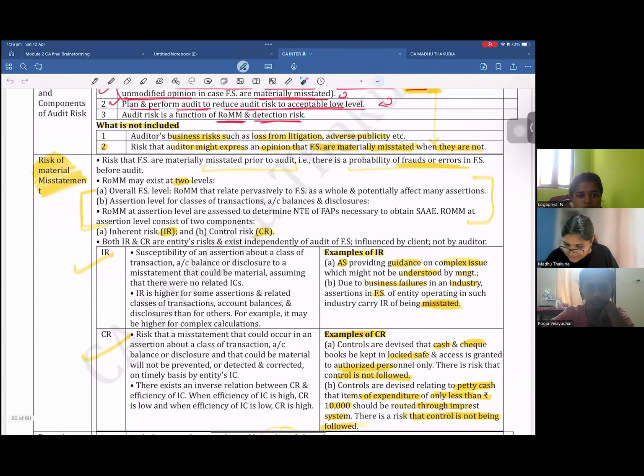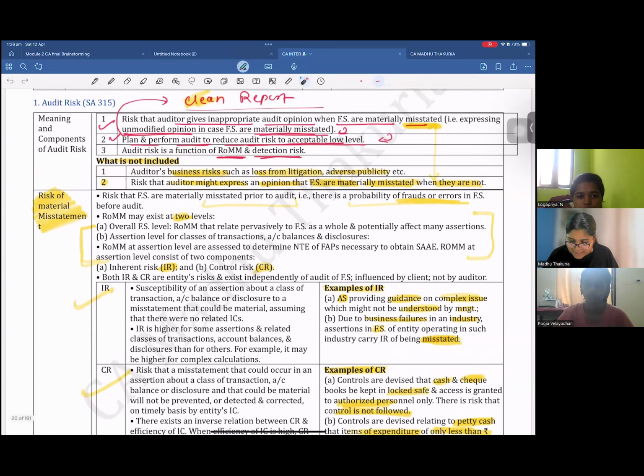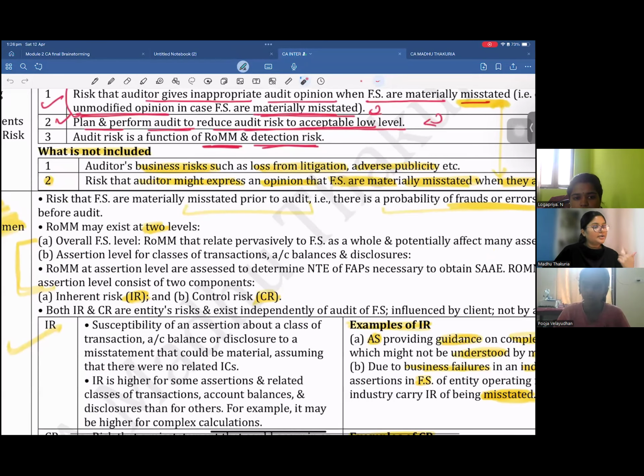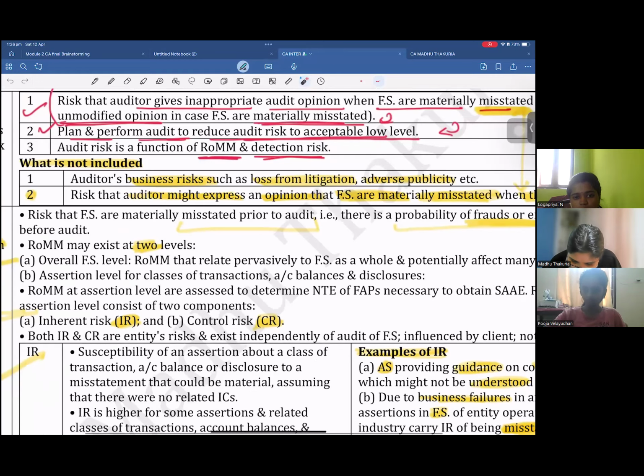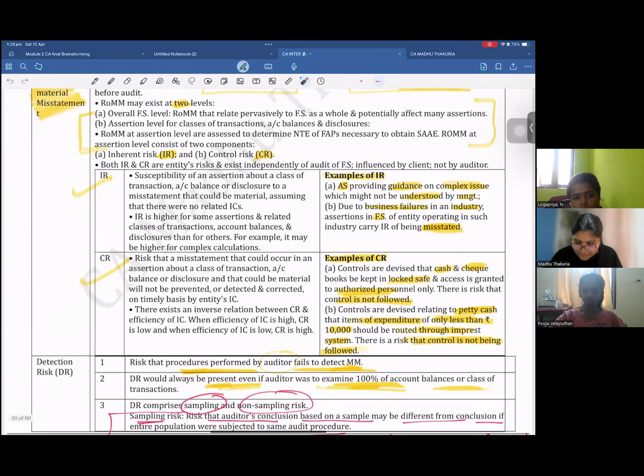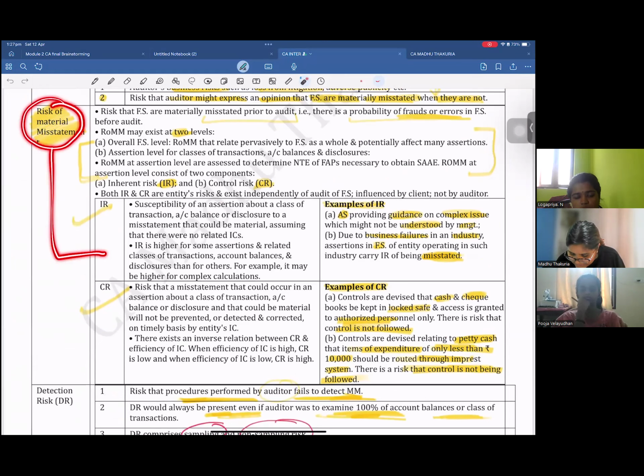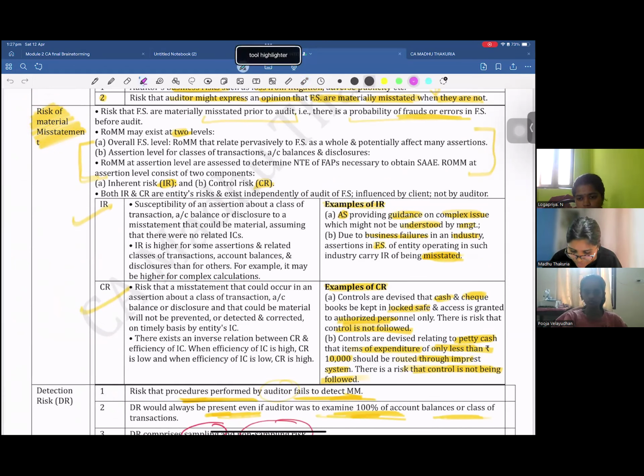Now, please understand that audit risk is not one single risk. Audit risk is a function of risk of material misstatement and detection risk. And you know that, right? Audit risk is a function of risk of material misstatement and detection risk. Under risk of material misstatement, there are two components, inherent risk and control risk. We will read the example so that we get some clarity on what is inherent risk and what is control risk.